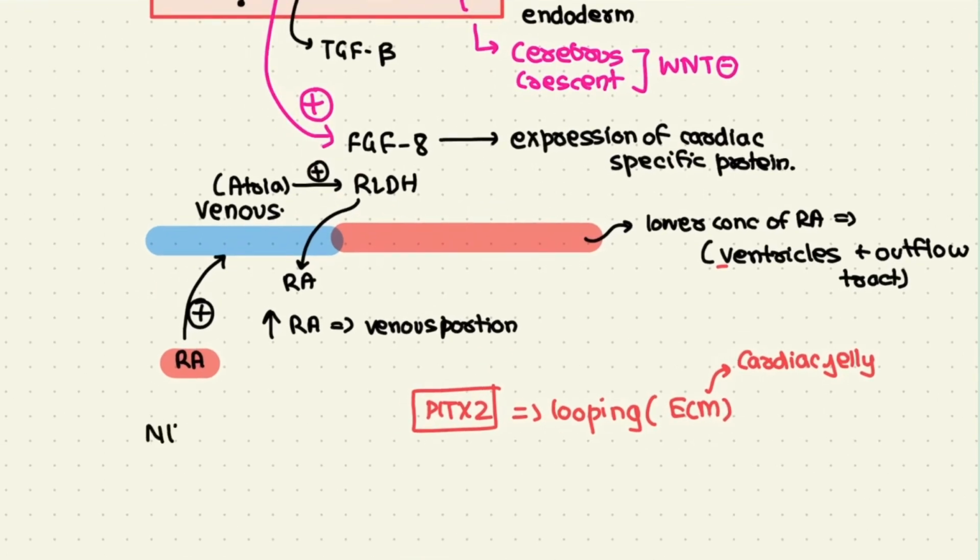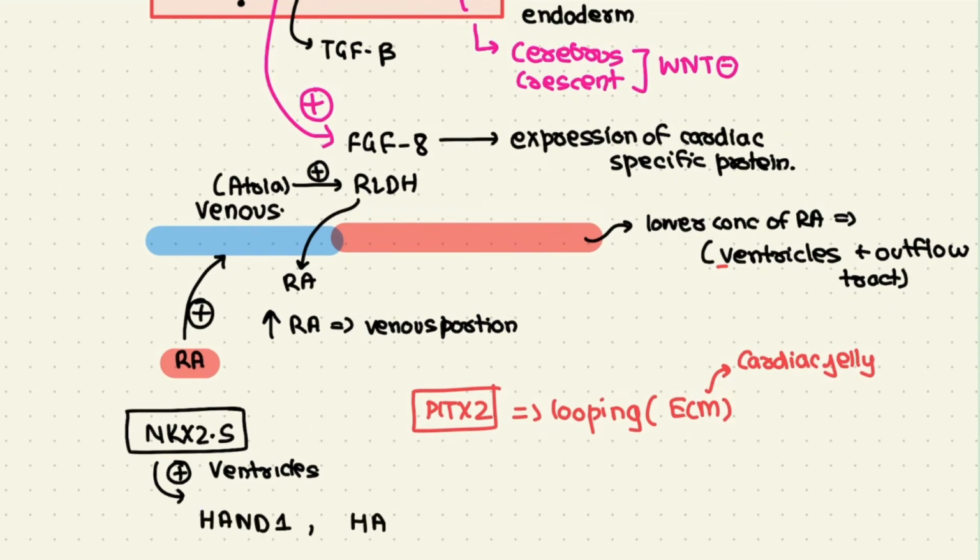Now NKX2.5 also plays a role in the specification of the ventricles. NKX2.5 upregulates two transcription factors known as HAND1 and HAND2. HAND1 is supposed to play a role in specification of the left ventricle, whereas HAND2 in the right ventricle, right? So NKX2.5 also plays a role in the differentiation of the ventricles.